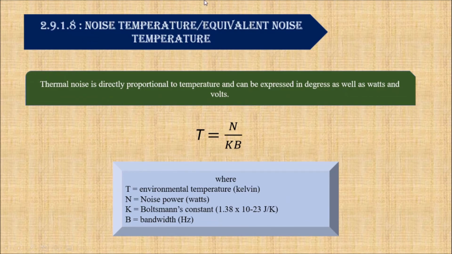Lastly, noise temperature or equivalent noise temperature. Thermal noise is directly proportional to the temperature and can be expressed in degrees as well as watts and volts. This is the formula of noise temperature: T equals N over KB, where T is the environmental temperature, N equals noise power, K is the Boltzmann constant, 1.38 multiplied by 10 to the negative 23, and B is bandwidth.